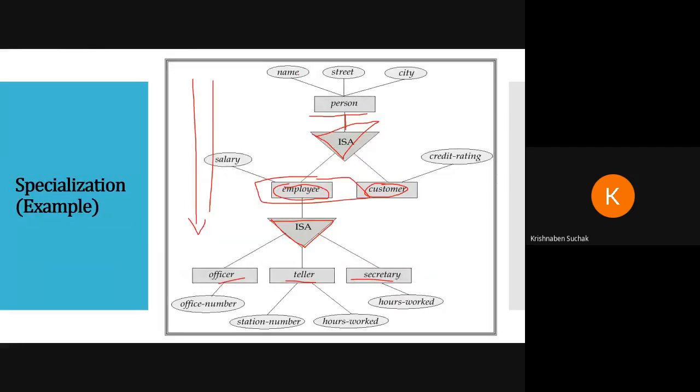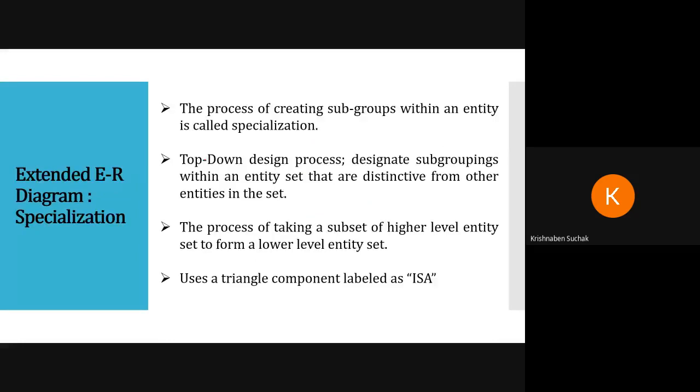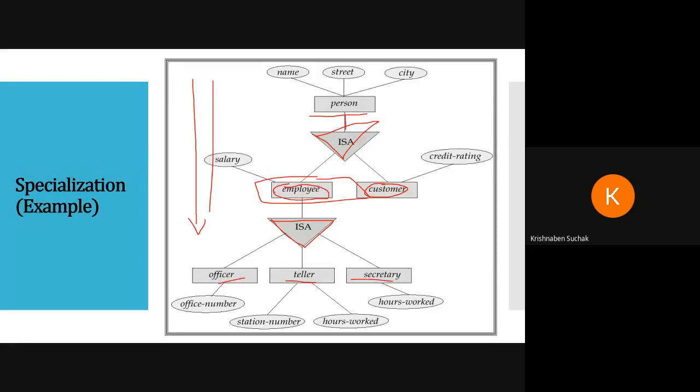Is it clear what you mean by top and bottom? That is in hierarchy. See, Mehak, whenever I say I am going from top to bottom, that means, for example, I am going from employee to officer, tailor and secretary.